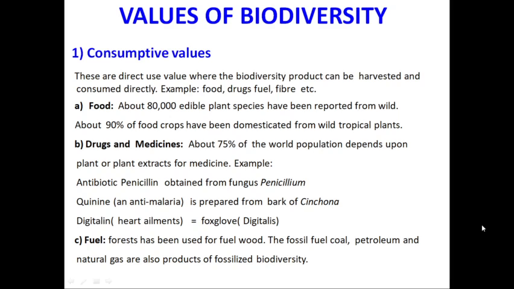So, likewise there are a number of different plants which we consume as medicine, and they are associated with certain medicinal values. We also consume biodiversity as a fuel. Forests have been used for fuel wood. The fossil fuels such as coal, petroleum and natural gas are also products of fossilized biodiversity. So, the consumptive value of biodiversity includes use as food, medicine and drugs as well as fuel.